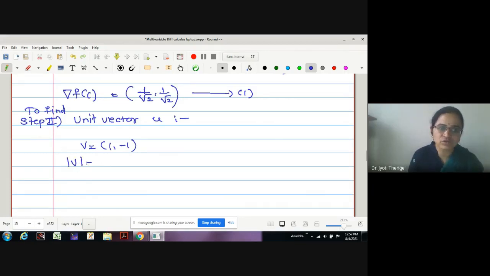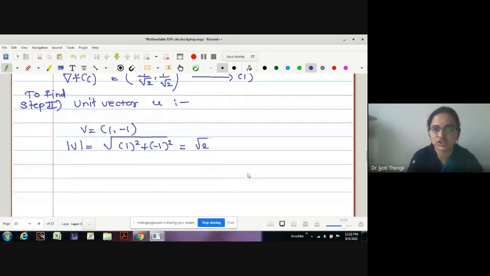How to check whether the vector is a unit vector or not? We will find its modulus. What is the modulus value here? Under root, 1 square plus mod of minus 1 square, which is 1 square plus 1 square, 1 plus 1, it is root 2. Therefore, is the vector V a unit vector? No, it is not a unit vector. Then how can I find out the unit vector in this direction?